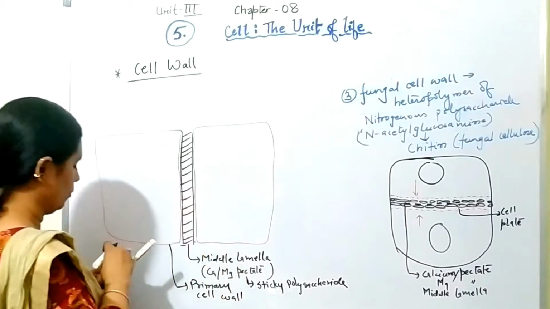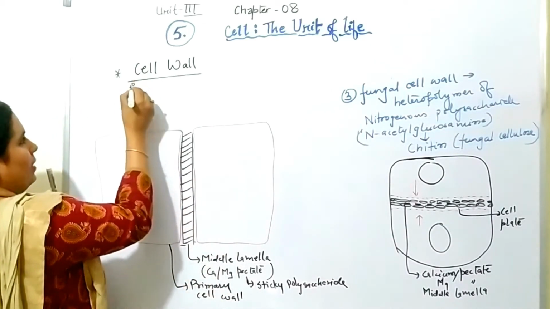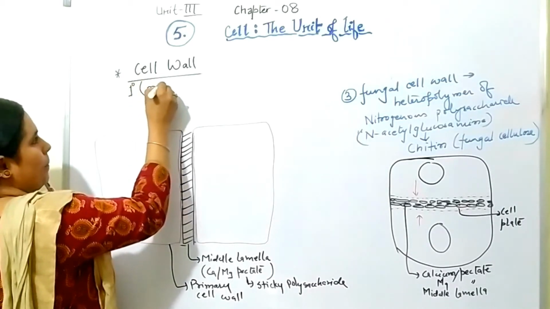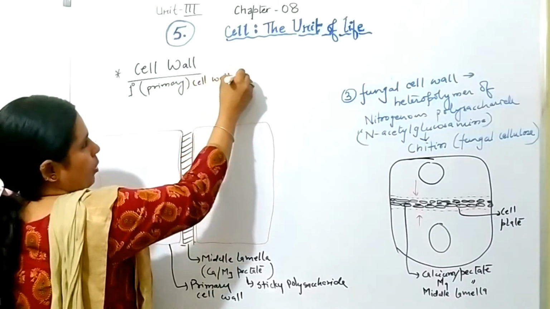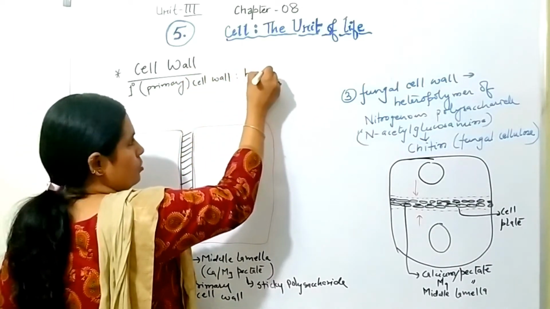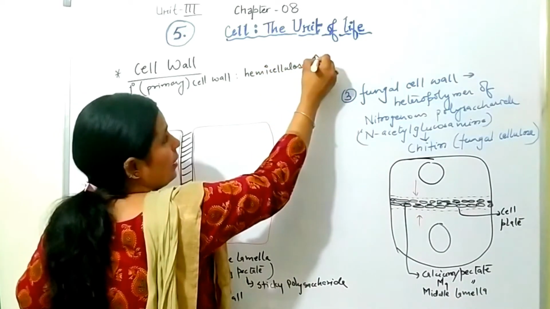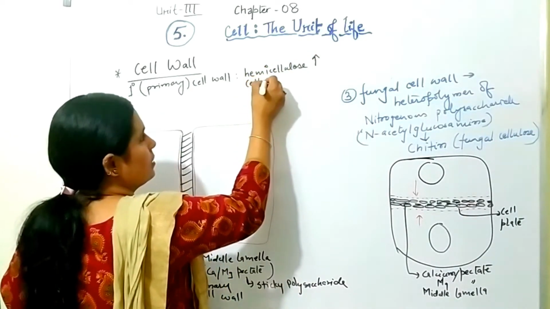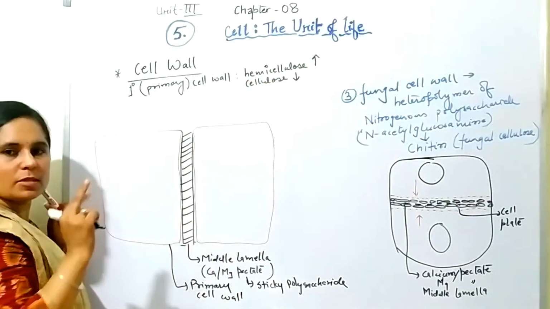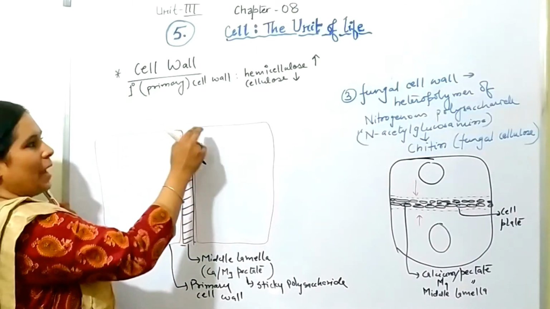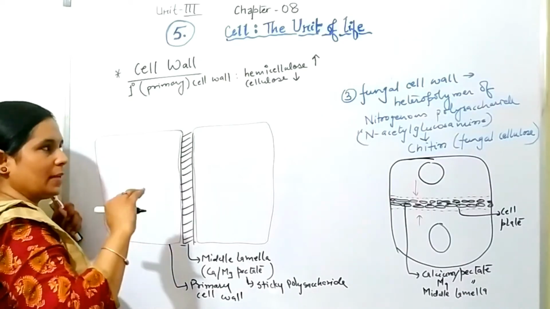Okay, now in the primary cell wall, likewise I am writing primary cell wall. If we talk about it, the hemicellulose is in higher quantity, whereas cellulose is in lower quantity. So it varies from secondary to primary. Fine. So primary में आप देखेंगे hemicellulose ज़्यादा amount में है as compared to the cellulose.